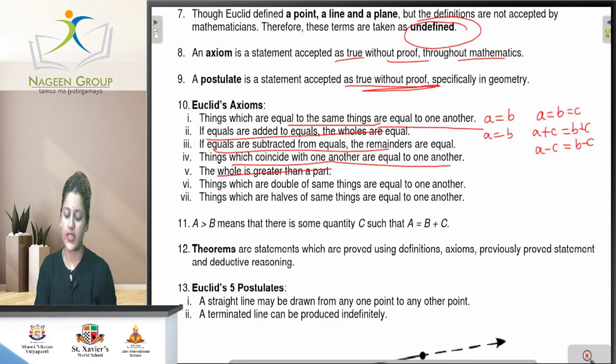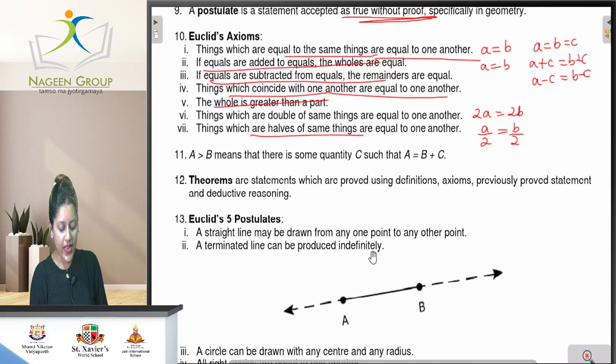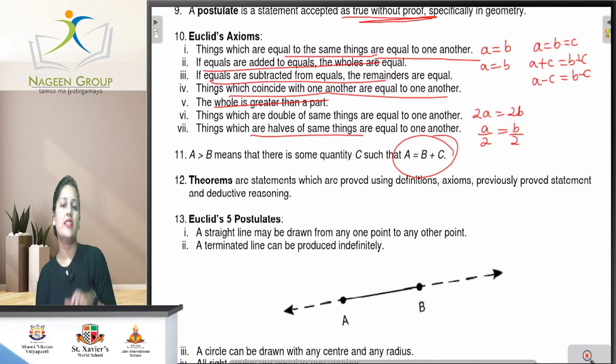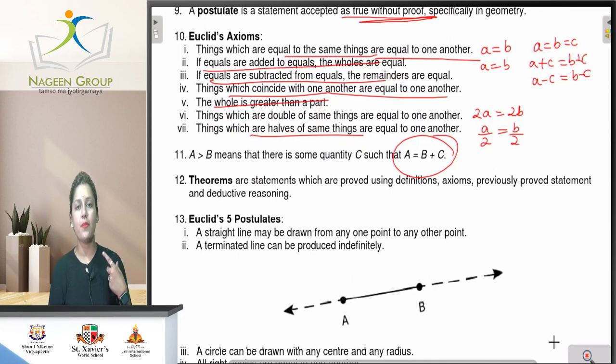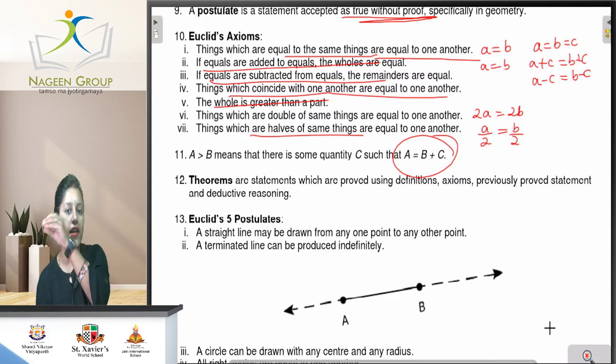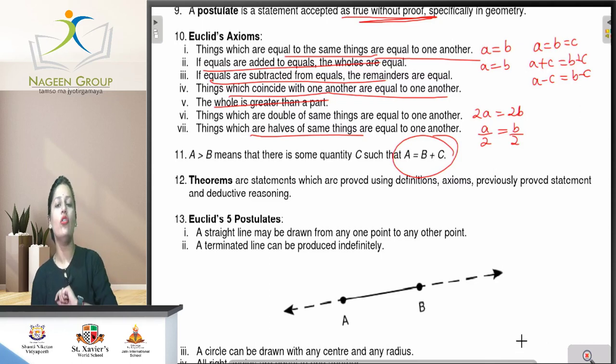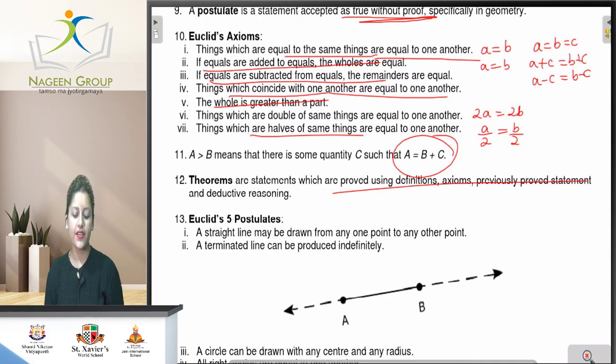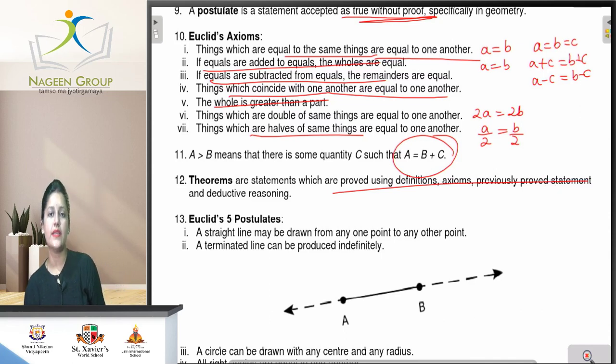Things which are double of the same thing are equal, means 2A equals 2B. In the same way, halves: A by 2 equals B by 2. After that, A is greater than B means there is some quantity C such that A is B plus C. Means it is normal, if A is bigger than B then there is something besides B that is added to B, which makes A bigger than B. After that, theorems are statements which are proved using definitions, axioms, previously proved statements and deductive reasoning. Means theorems are defined only when they are proved.